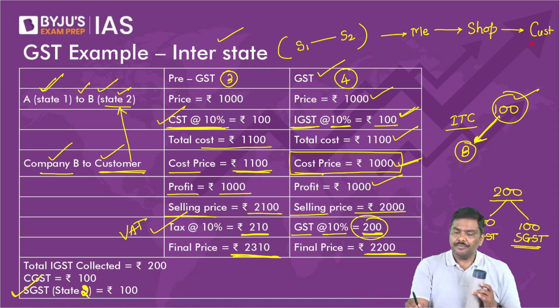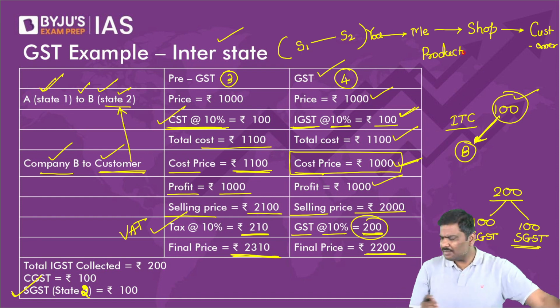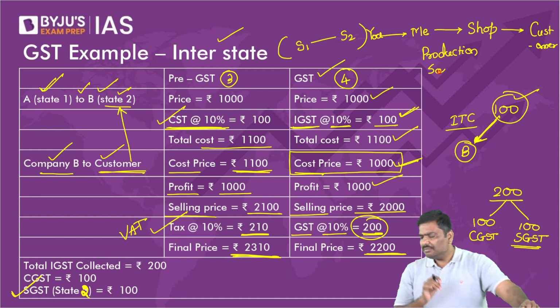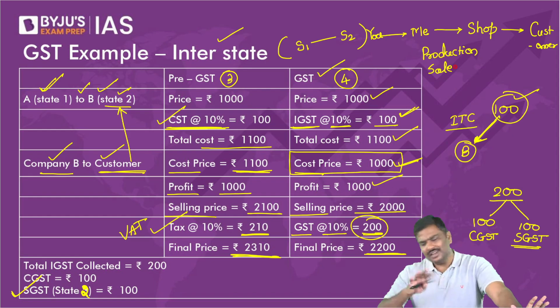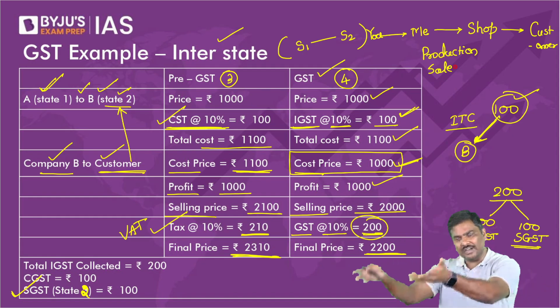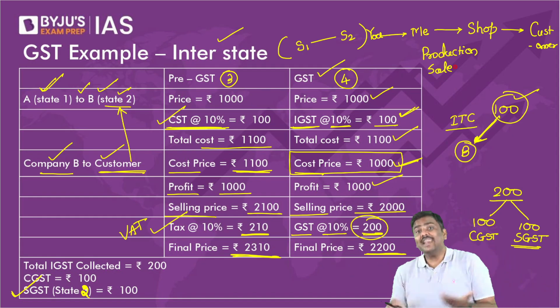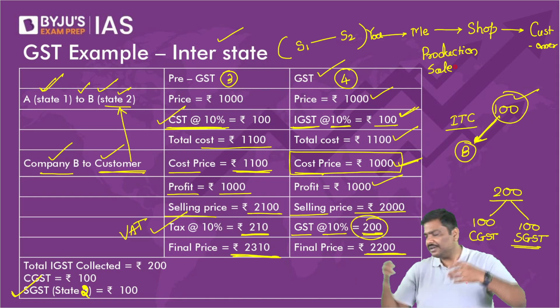Now, point number one. Do you understand the difference between production and sale? All these are basic ideas. We have discussed all of it. Please tell me, what is the difference? Production means you take raw material, you take intermediary goods, you convert it. Whereas sale is, I'm not making any changes. I'm simply selling the product.